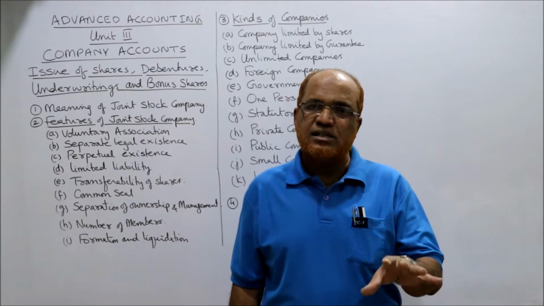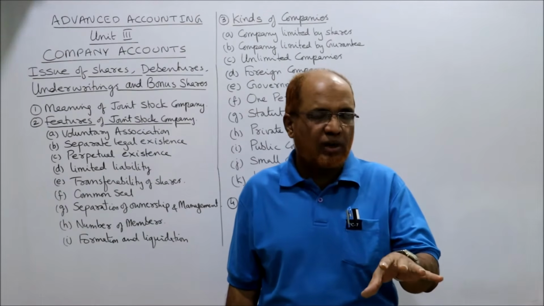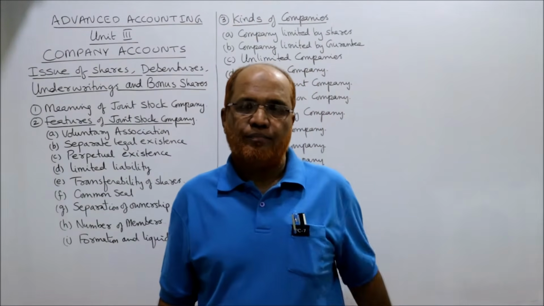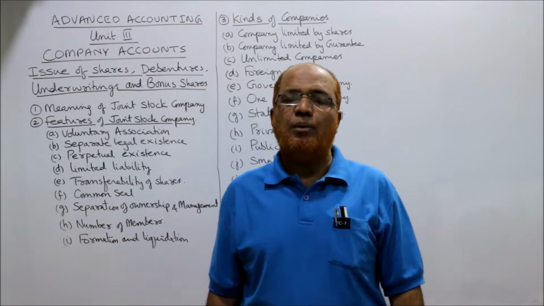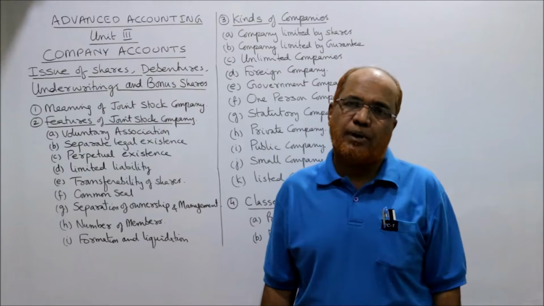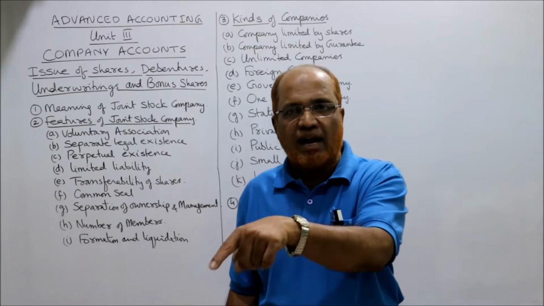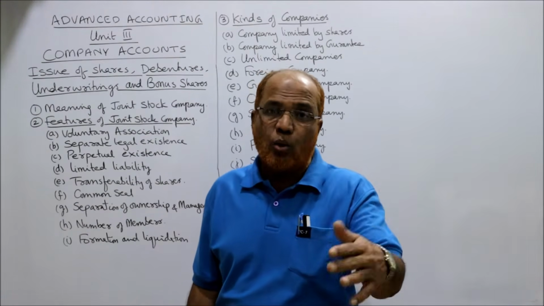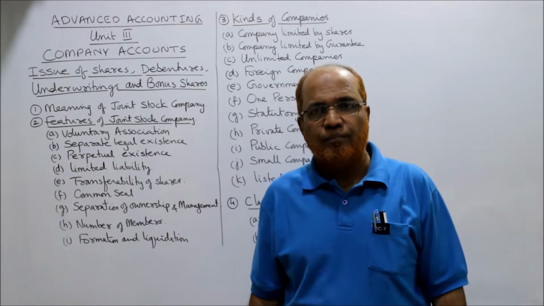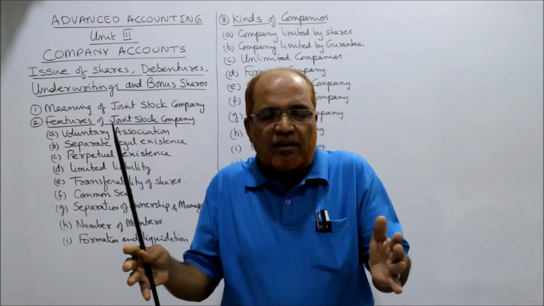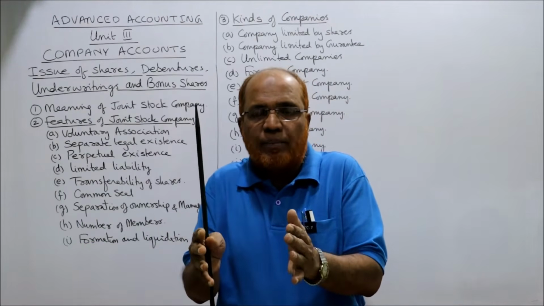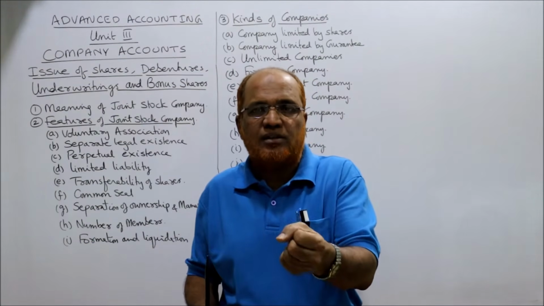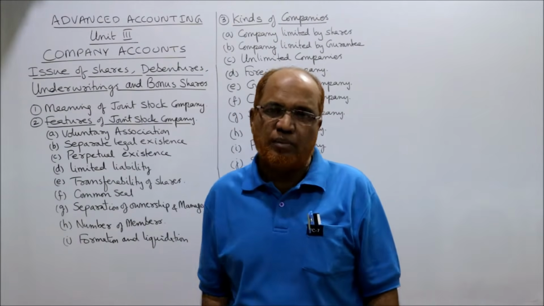The shareholders will elect some of the shareholders among themselves as the board of directors. The board of directors will manage the company. So management is in the hands of the board of directors, whereas the owners are the shareholders. Shareholders are scattered throughout the length and breadth of the country, whereas management of the company is at one place, where the board of directors will control and manage the activities of the business.